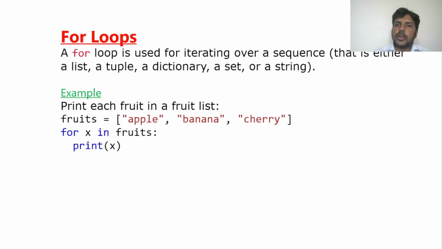We don't use a for loop just like a while loop. In a while loop we can run n natural numbers or print n even numbers. But the for loop is specially for a sequence. For example, here I have taken the example fruit, a list which contains apple, banana, and cherry. Whenever I print fruit, it will print apple, banana, cherry side by side. It will not print vertically, but horizontally.